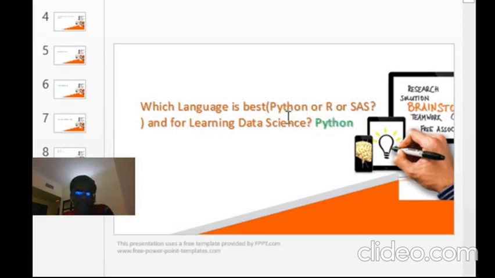Then the next language is Python. Python is also a very traditional programming language. Even though it is not dedicated to statistics, it has so many benefits. For example, it can import native-language libraries like C and C++. That's why this Python is very fast actually. That is the reason Python is in very close competition with R.